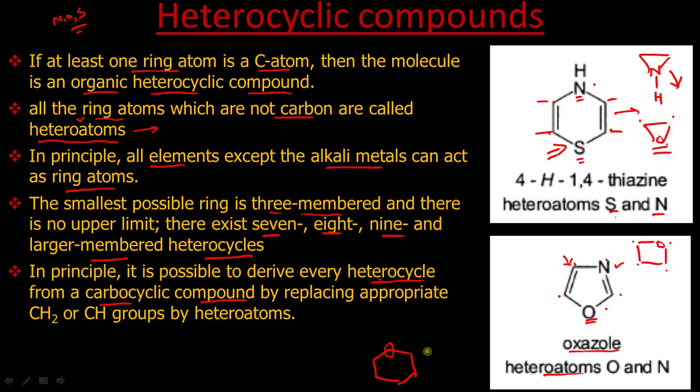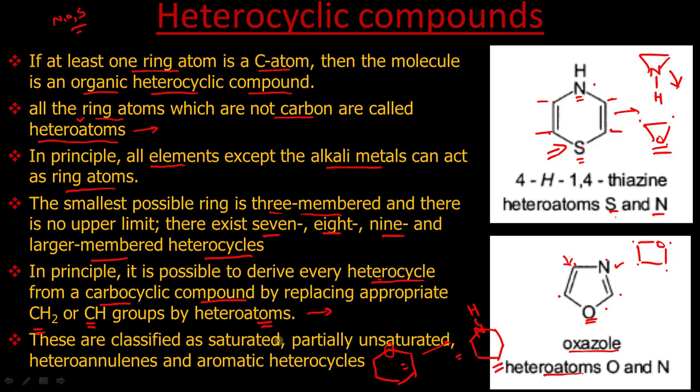We will discuss this in detail; I am just giving you a reference here. This CH2 can be replaced by NH, so this will give you a heterocycle. That is the meaning: it is possible to derive every heterocycle from a carbocyclic compound by replacing appropriately. We can replace either a CH2 group or a CH group by some heteroatom, then we will get a heterocyclic compound. This is the theoretical basis to obtain heterocyclic compounds. Otherwise we have to carry out a number of transformations to achieve this compound from this compound.